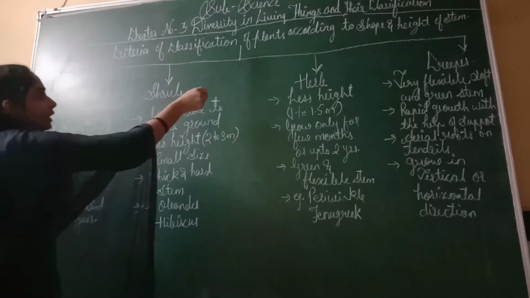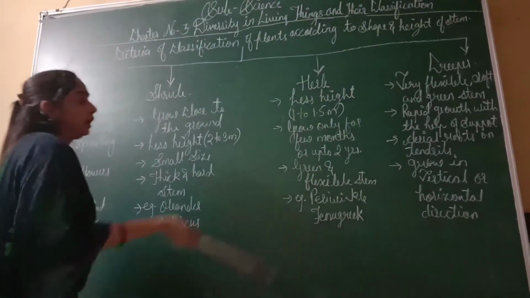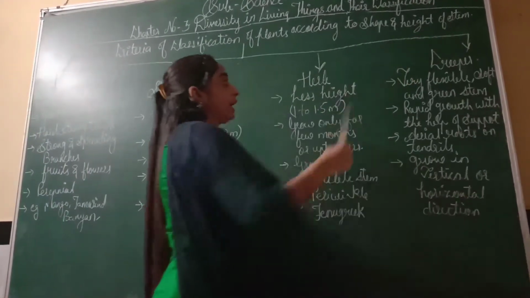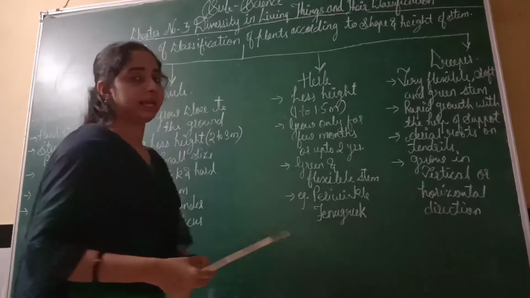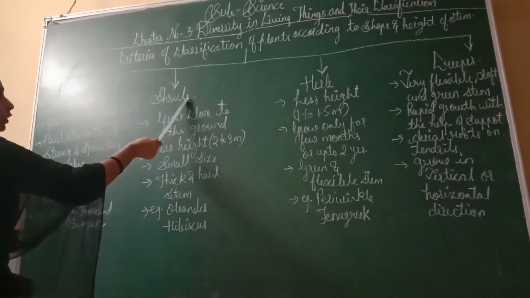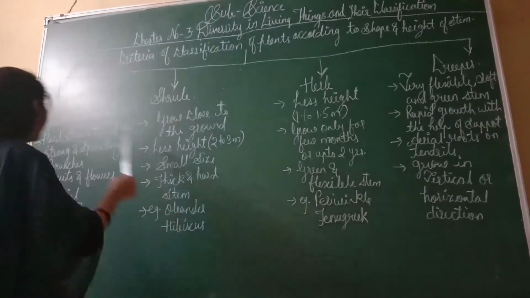Criteria of classification of plants according to the shape and height of the stem. Now in this table we are discussing the stem and the different shapes and heights. So we have four types. First is tree, second is shrub, third is herb and fourth is creeper. So let us start with tree.